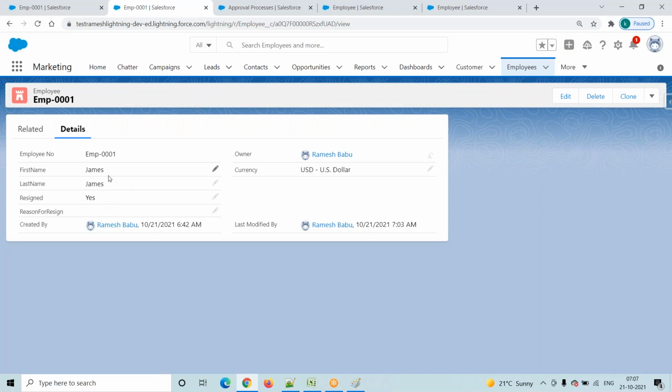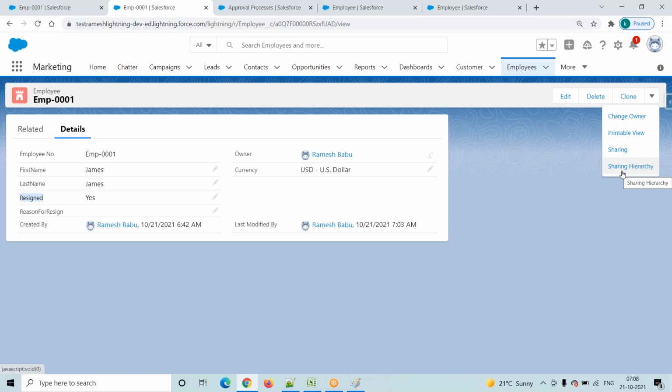So James resigned from the service. How did he resign from the service? He will go to the resigned drop down list and change it to yes. Okay, then what is the next step? He wants to submit his resignation information to his manager or some other person. How is he submitting? He will go here and click on the submit for approval button. Now it is in disable mode. Okay, we'll discuss why it is in disable mode. So he will click on the submit for approval.